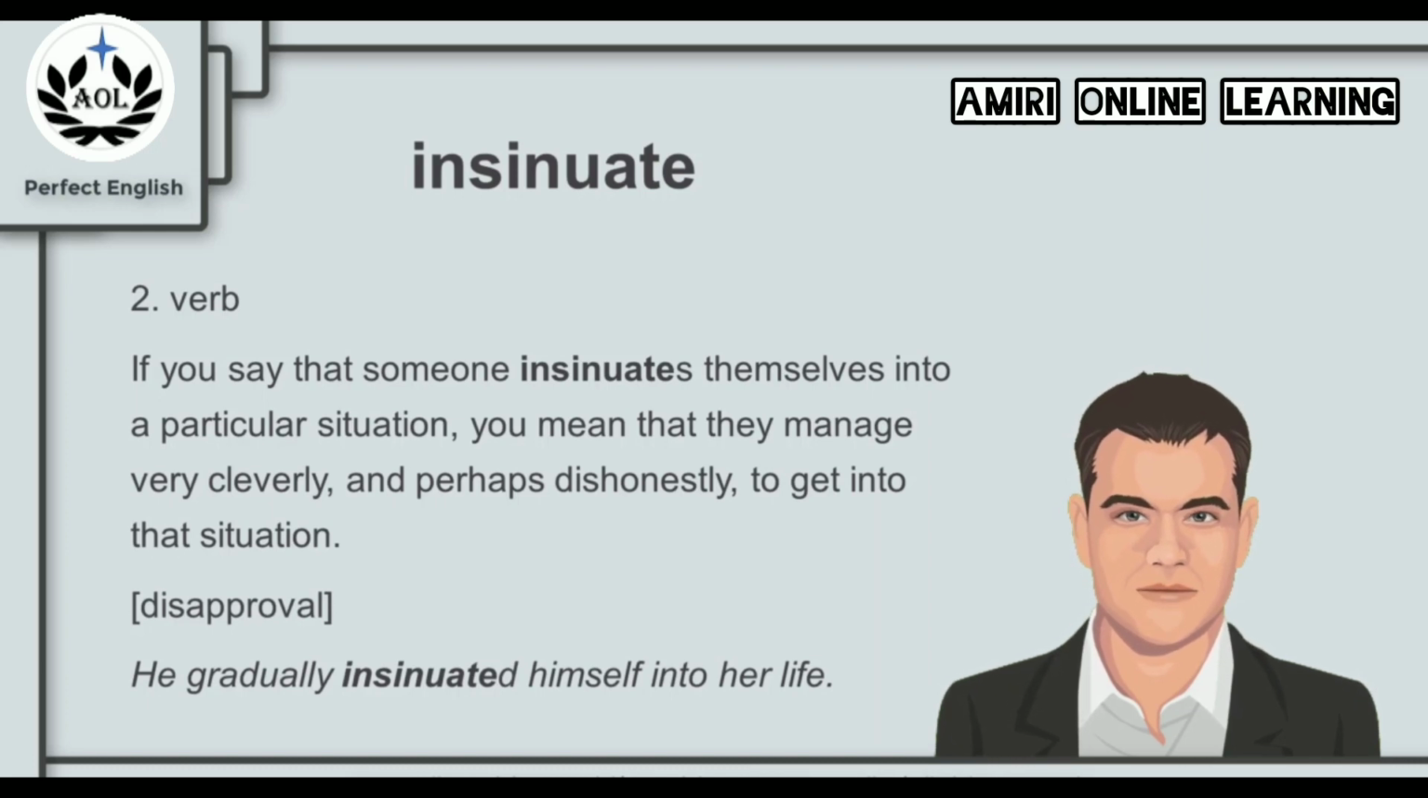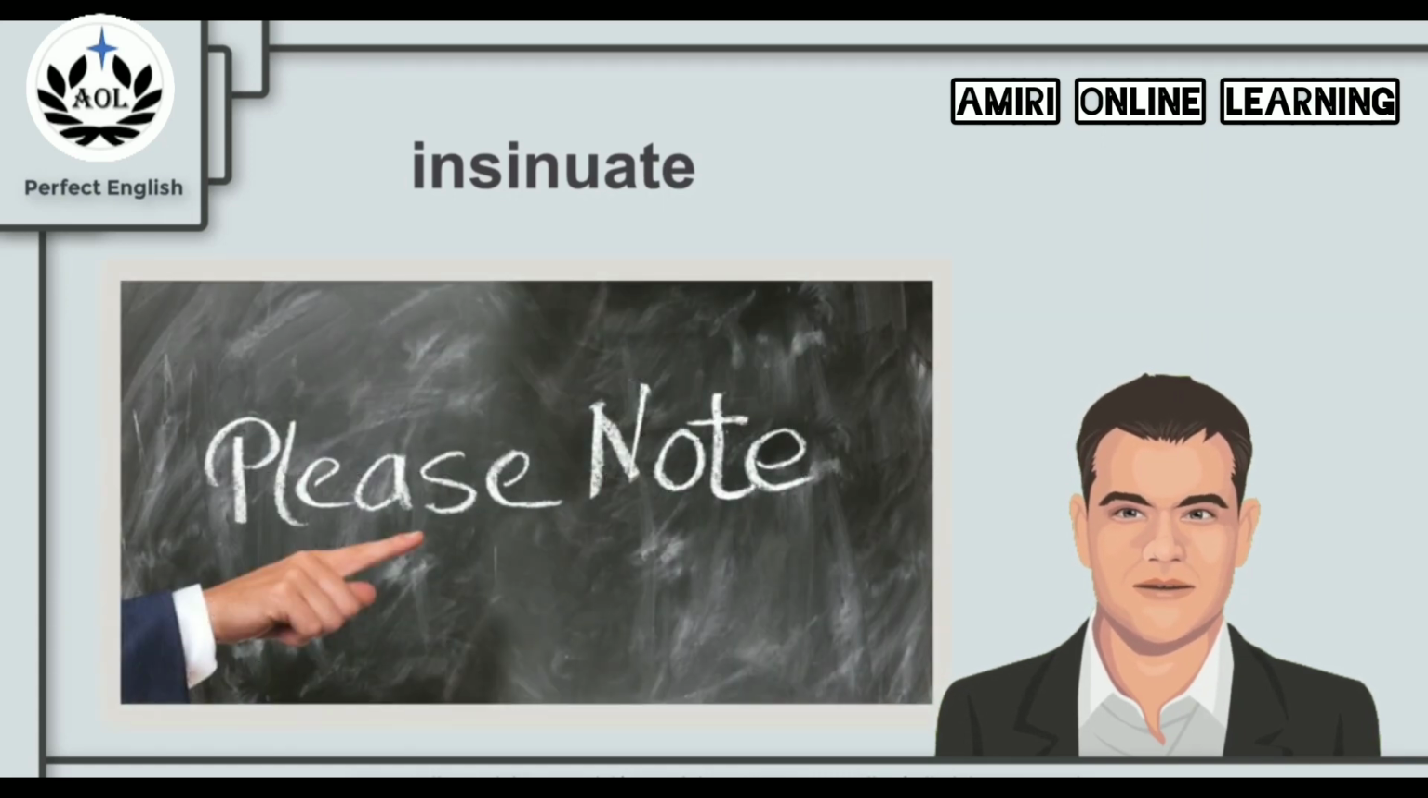And that is also a negative word that shows disapproval. For example, he gradually insinuated himself into her life. So he managed to get into her life very cleverly, but we are trying to say that maybe also that happened dishonestly. So we do not show our approval of that, and that's why we use insinuate. So the next time you remember this picture of the board with the please note on the board, remember the word insinuate and what it means.